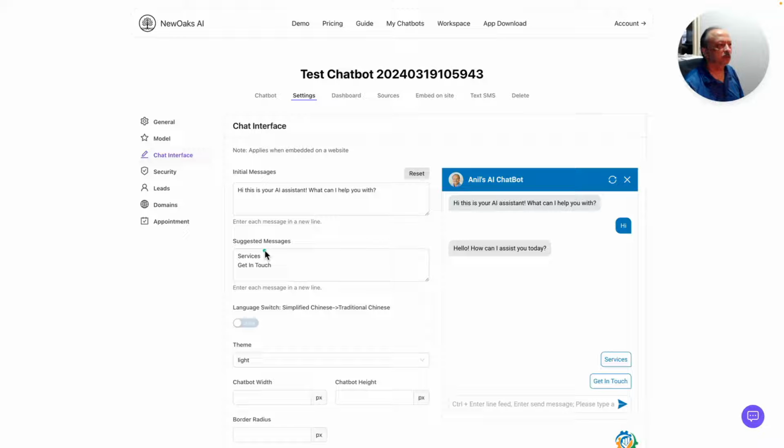It's the message that someone can select to send to the chatbot for it to respond to, right? So what I've done is that if someone arrives at my website, they can type whatever they want, but they can also click on or tap on services or get in touch, right?